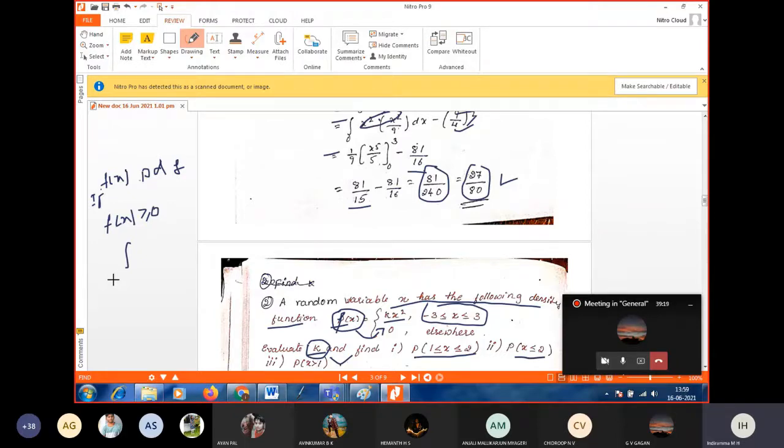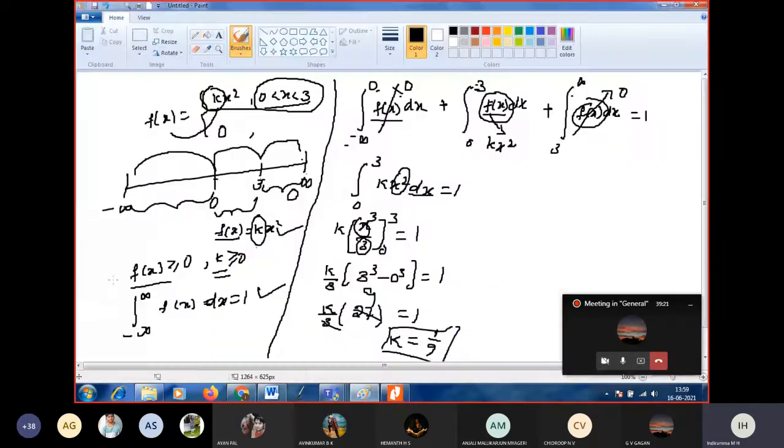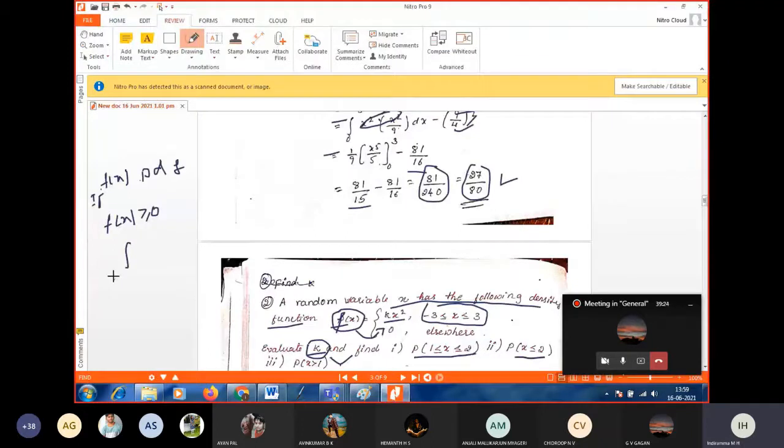What is the second condition? Integral from minus infinity to plus infinity, f of x dx equal to what? Equal to 1. Okay. So the first condition will be satisfied if k is positive. That means we have to find a positive value for k. So by making use of the second condition, we have to find the value of k.